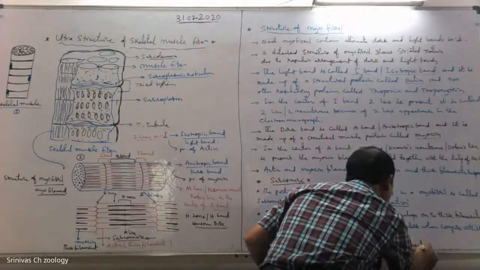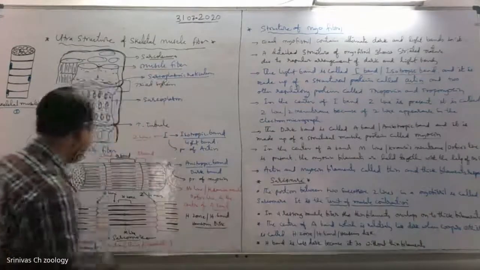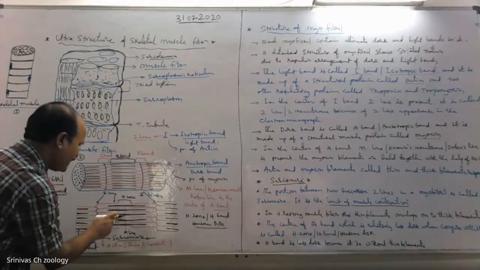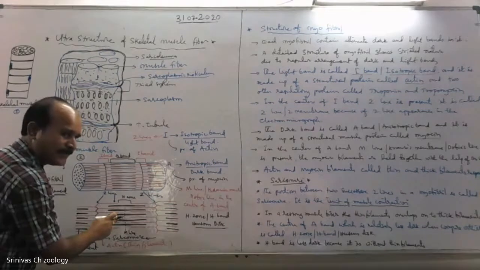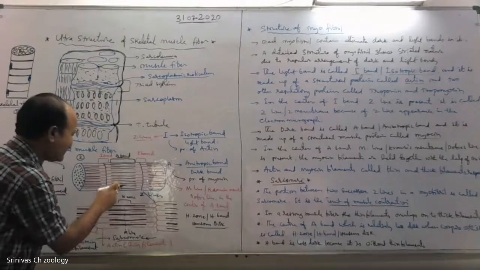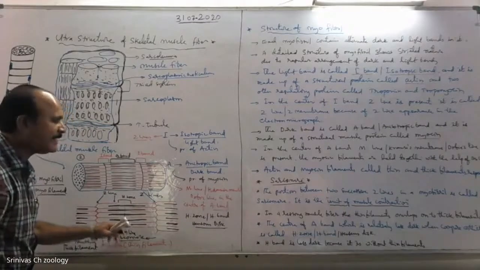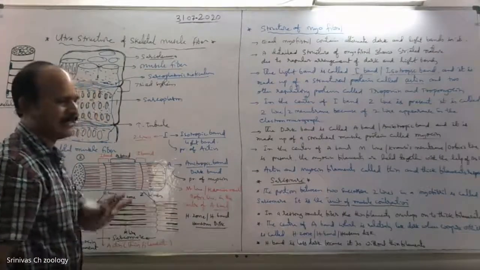You observe here, in the center of the A band, no actin filaments or thin filaments are present, so it is less dark. It is called the H zone or Hensen's disk.